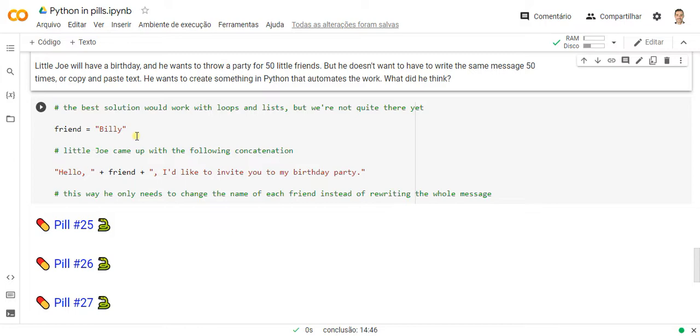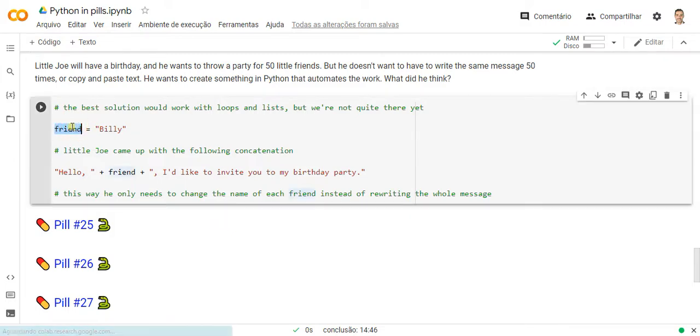I create a variable that receives the name of the friend. Then I concatenate it with two texts already ready, which will always be repeated. Look, the second string is here.